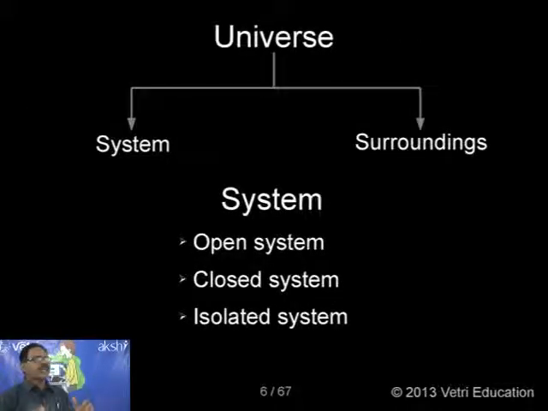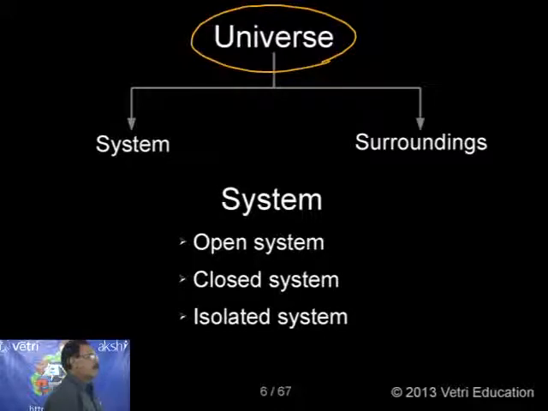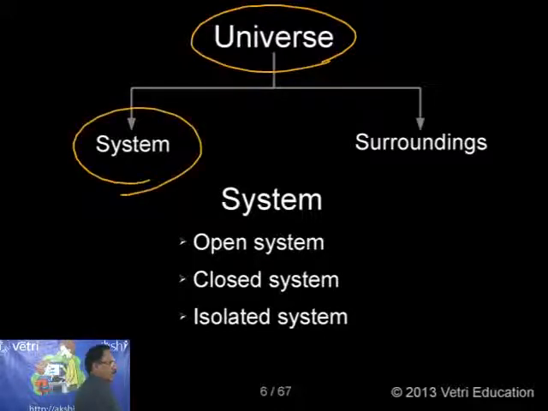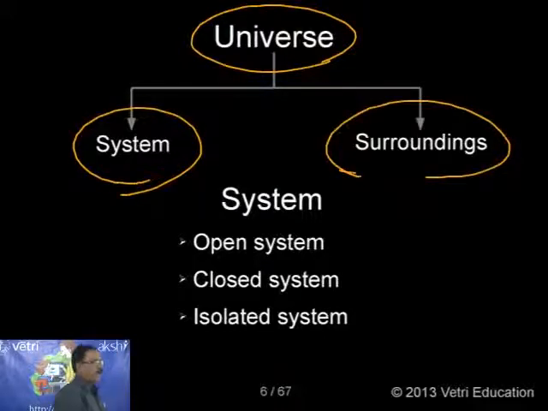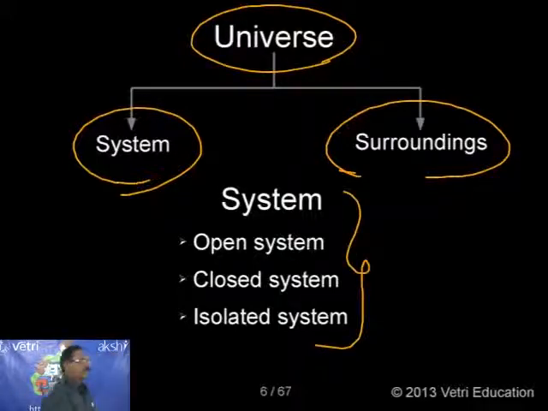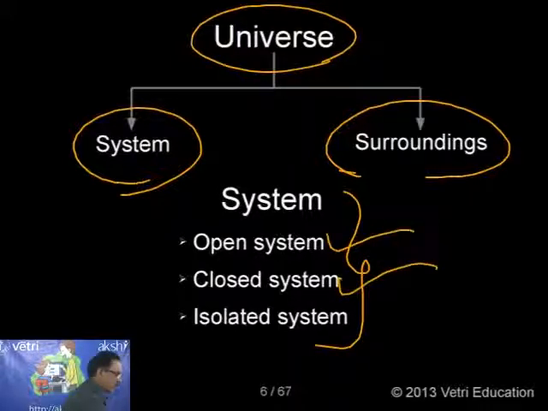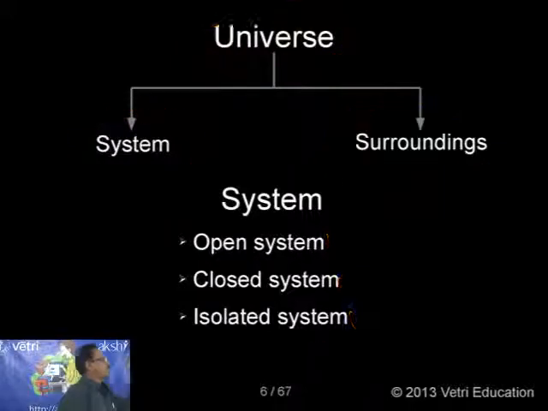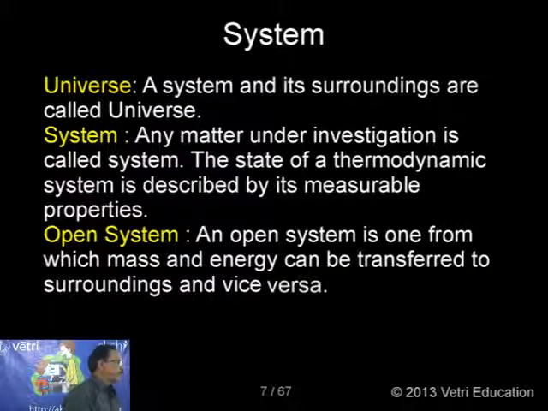So in order to understand the entire process of thermodynamics, we must know what is universe, what is system, what is surroundings. And depending upon the conditions, there are 3 types of system. One is open system, another is closed system, and third is isolated system. Let me explain with a suitable example so you understand.